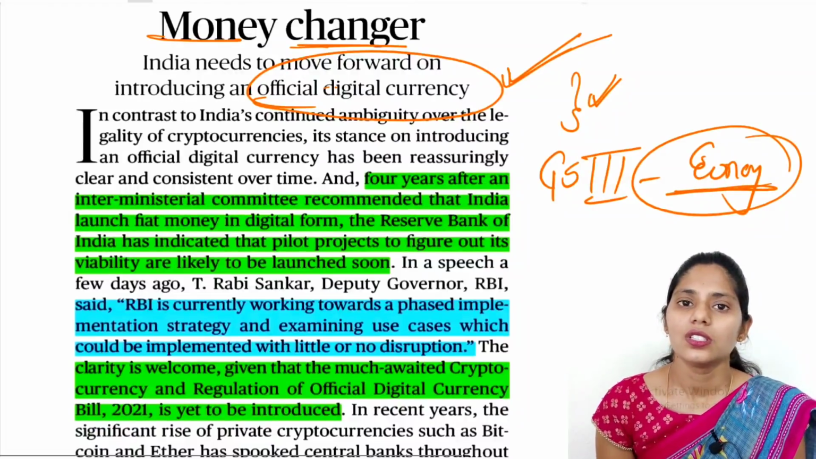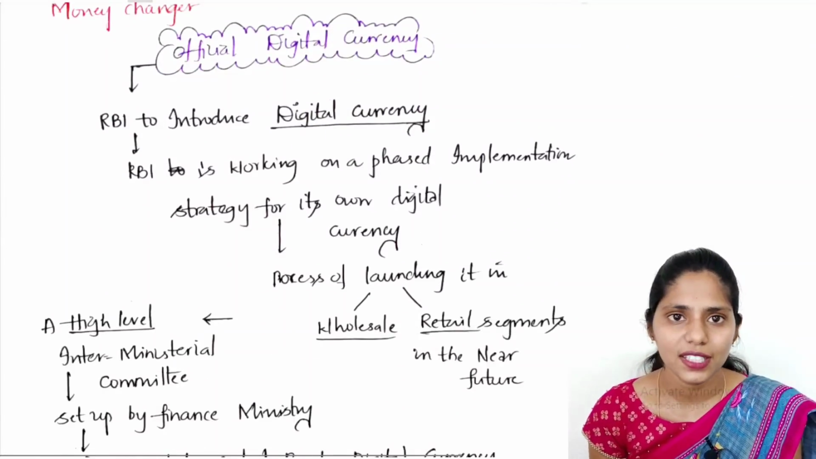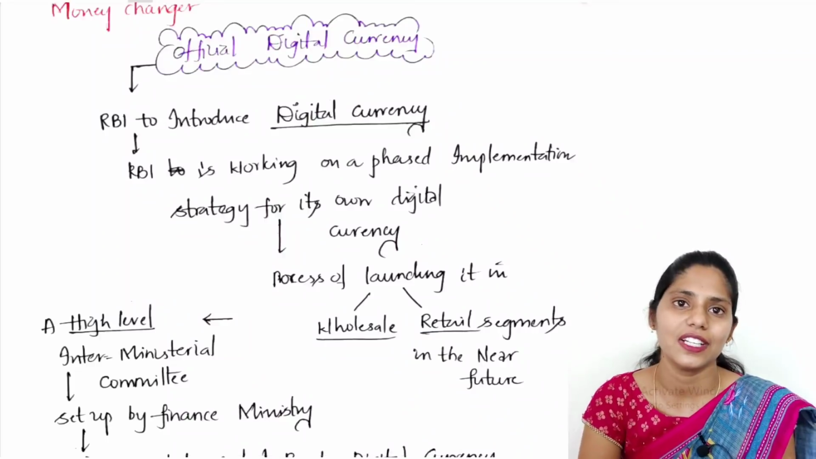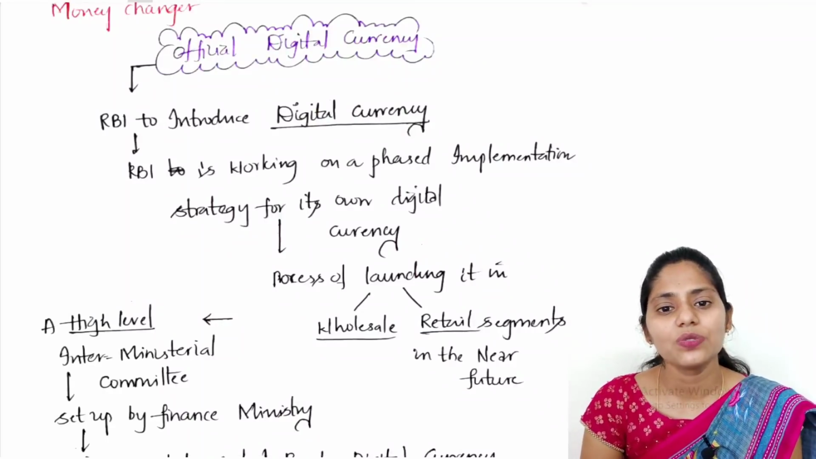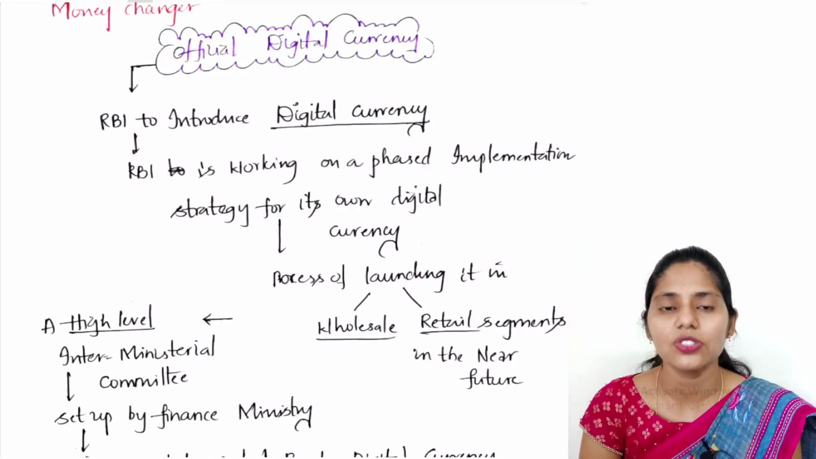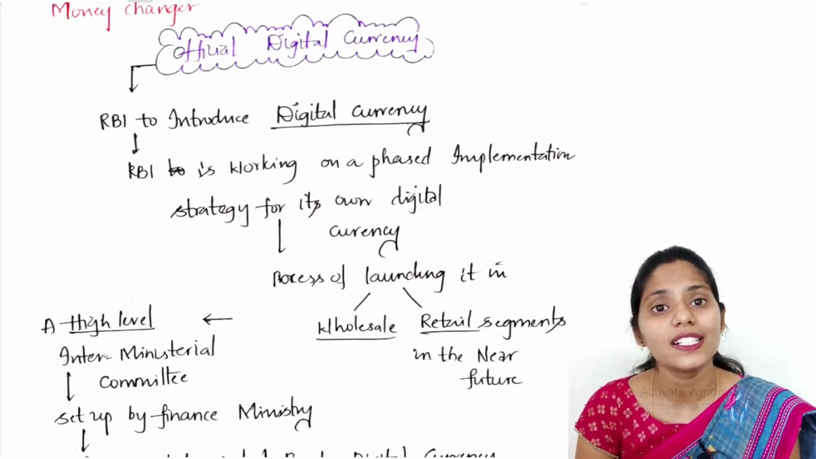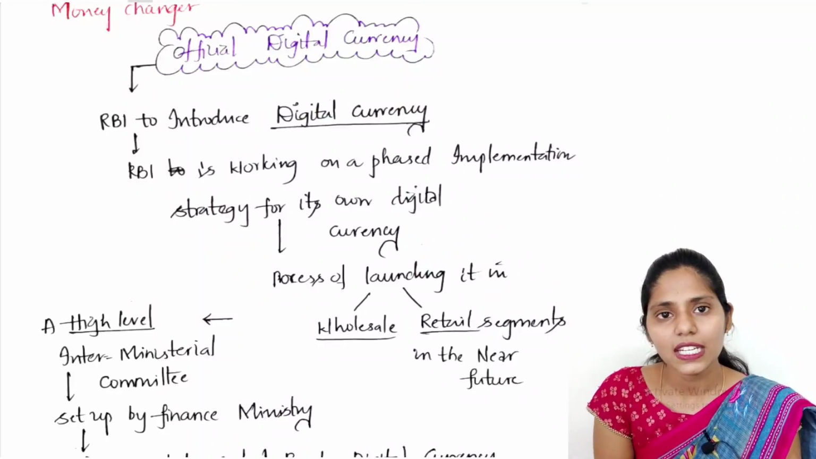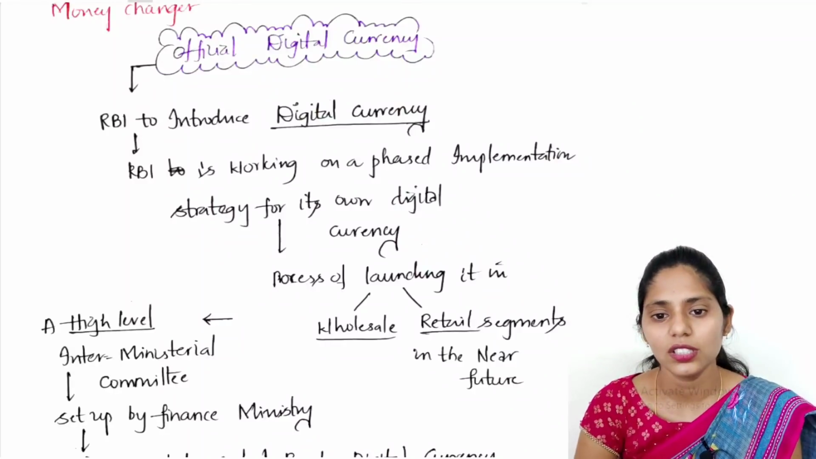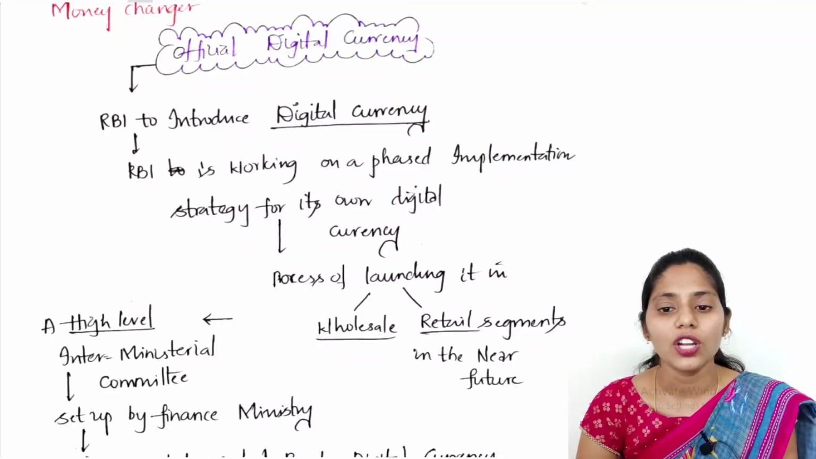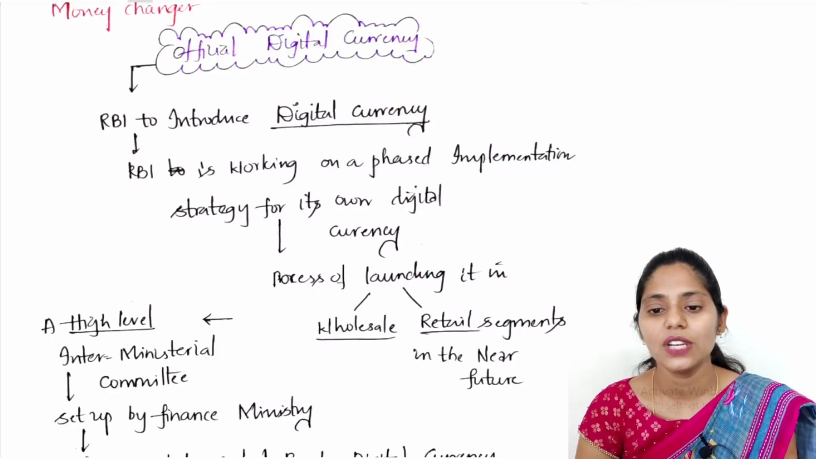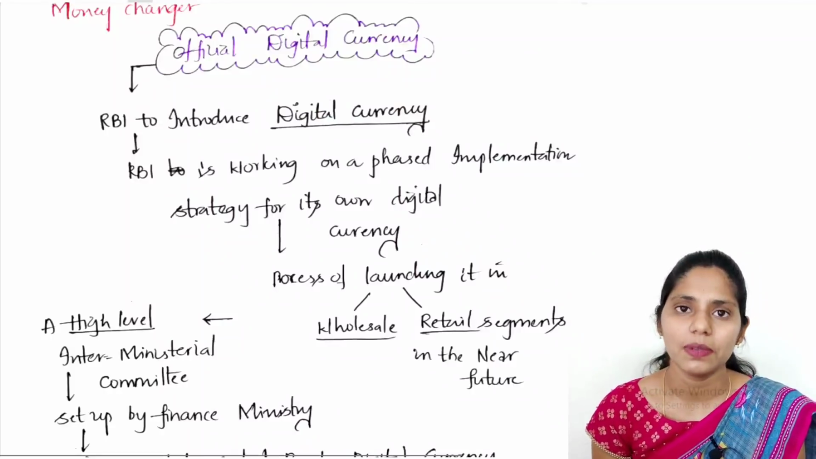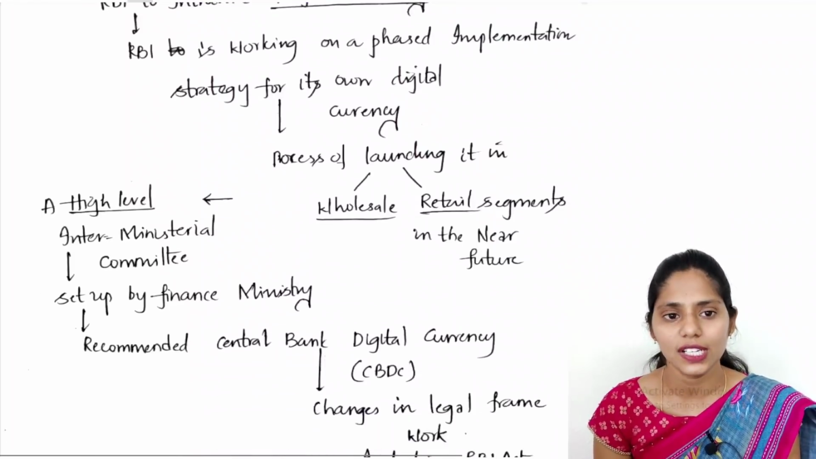Okay. So now let us see why it is in news. Because recently RBI is mainly trying to introduce digital currency, right? So RBI is working on a phased implementation strategy for its own digital currency. So we are going to have our own digital currency, and it is mainly thinking about the process of launching it in wholesale as well as retail segments in the near future. So it is coming up with a phased implementation strategy for our own digital currency.